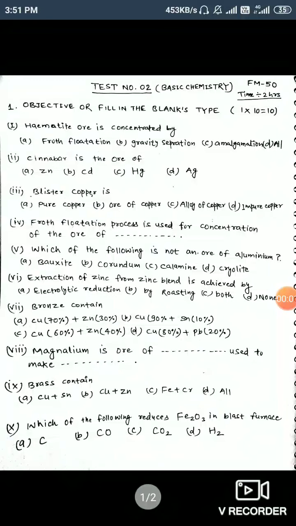Hello student, in this video we are going to discuss objective or fill in the blanks type questions. So we have 10 questions. The first one is: hematite ore is concentrated by. So we know that hematite ore is concentrated by gravity separation method. So the answer will be B, gravity separation.